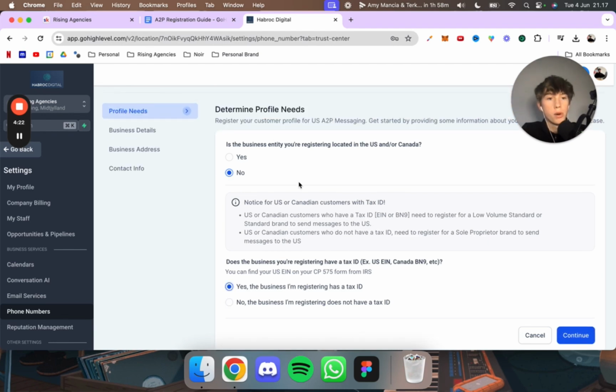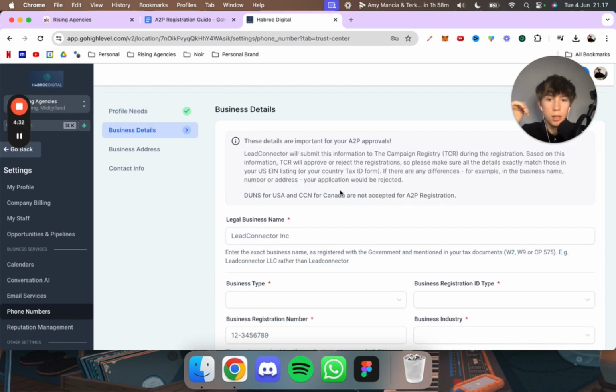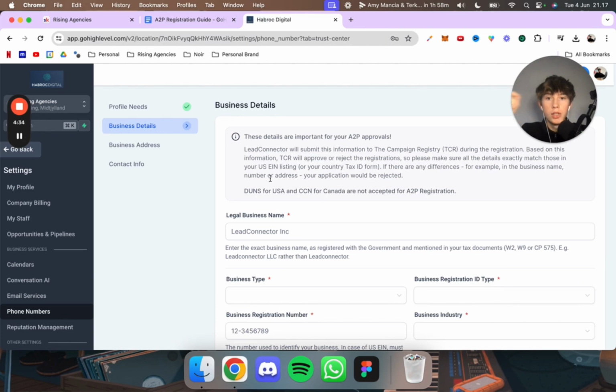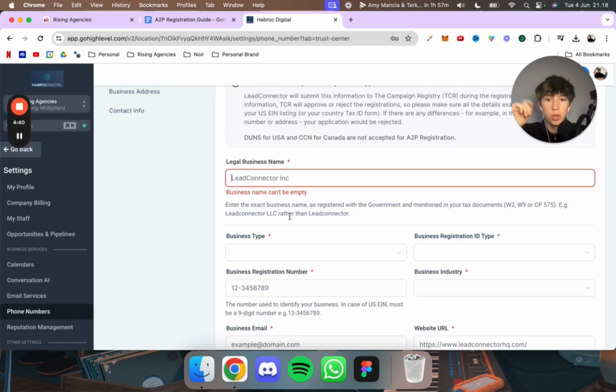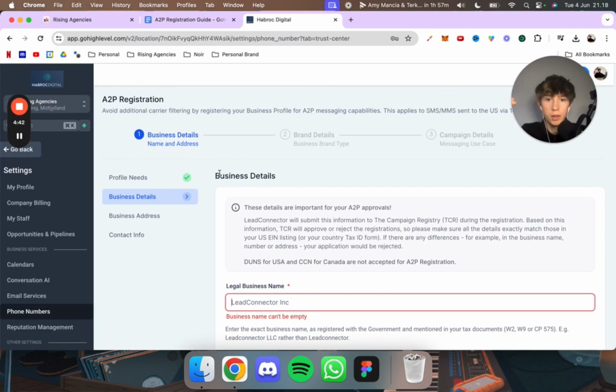So then you see the error got removed. I'm in Denmark, I have a registered business in Denmark, but yours might be different. So just follow the steps right here. Okay, so now we get into the business details. First thing you want to do is fill in all of your business information in the brand registration, which is where we're currently at, okay?